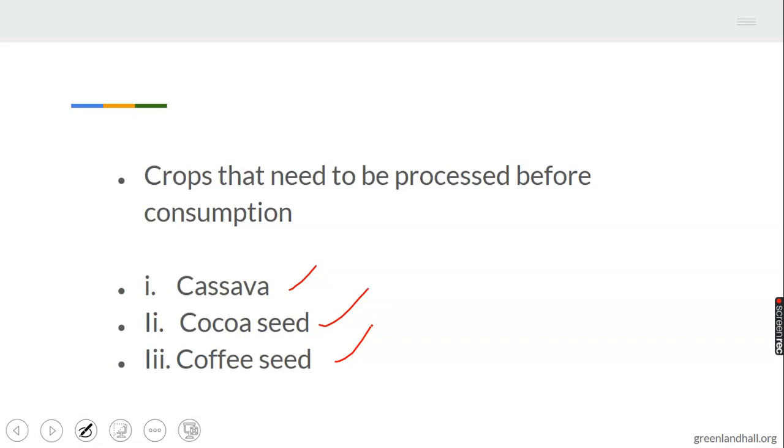They are referred to as raw materials. They can be transformed into different products. We know the byproduct of cocoa seed and of coffee. Beverages are derived from them. From cassava, you have different foods derived, like gari, semo, and others. So let's take note of these corrections, very important.